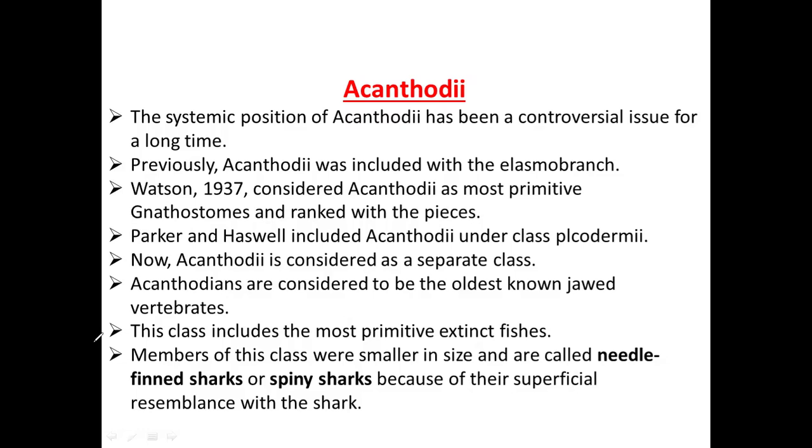The systemic position of Acanthodi, in what class and what phylum it has to be kept, was a controversial issue for a long period of time. Previously, Acanthodi was included in the Elasmobranchs. Later, in 1937, Watson considered Acanthodi as primitive gnathostomes and ranked them with the Pisces, and later Parker and Haswell included Acanthodi under the class Placodermi.